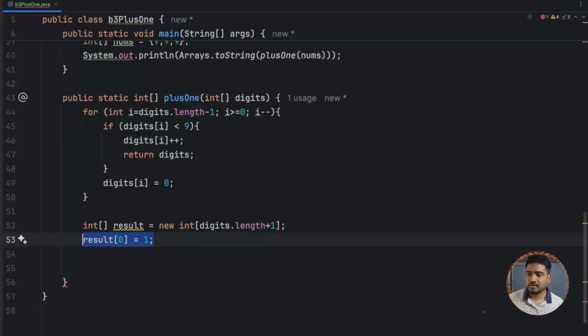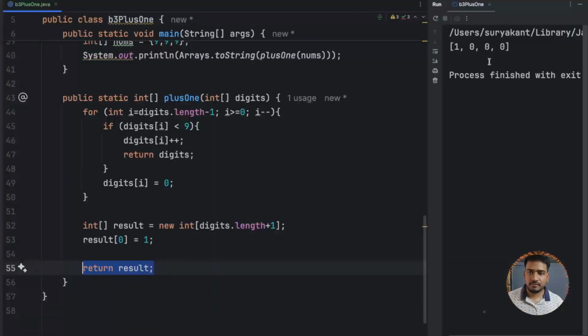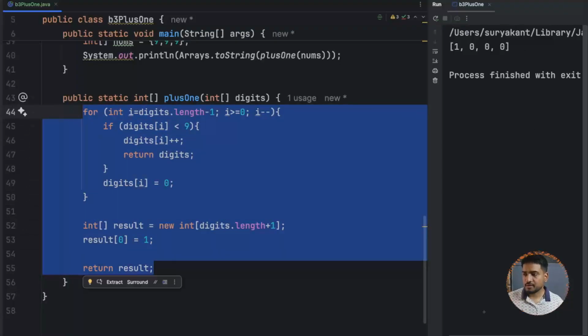So obviously you are getting out of that for loop with only one condition, that all the numbers are 9, and when you return the result, let's see. So yeah, this is the final output, and let's paste this into LeetCode.